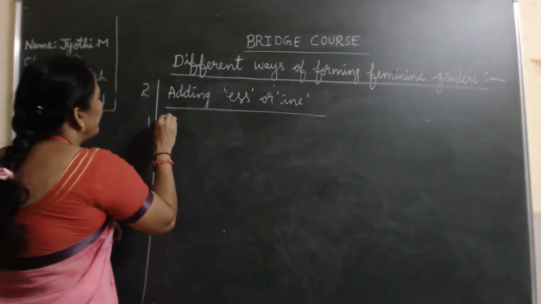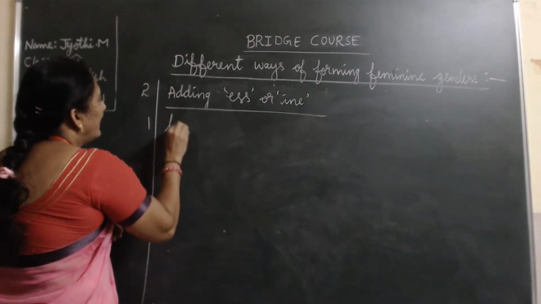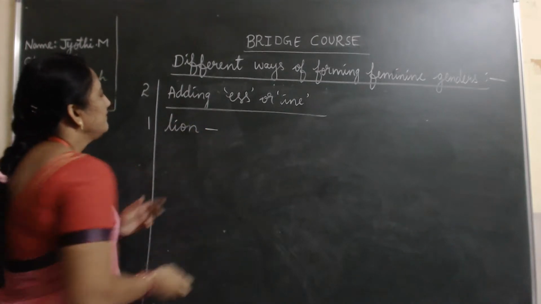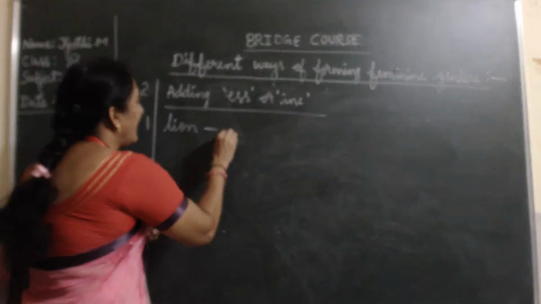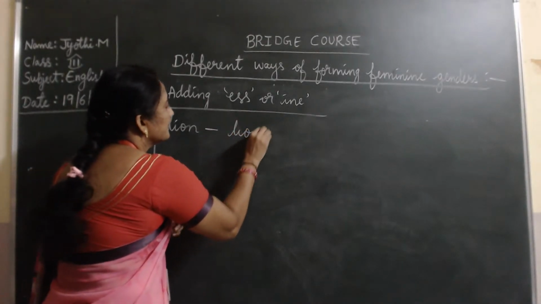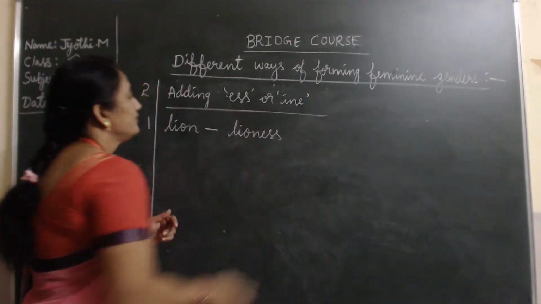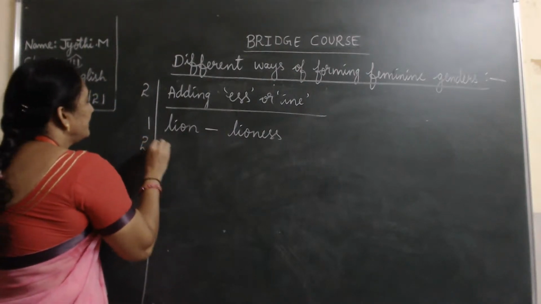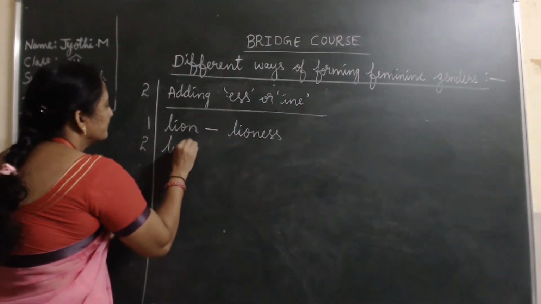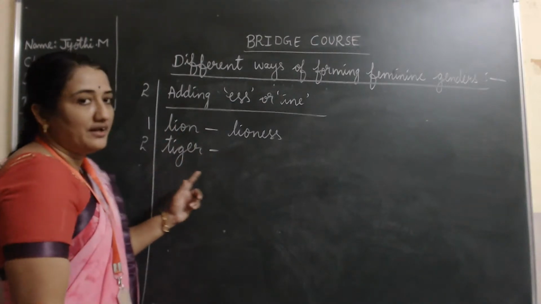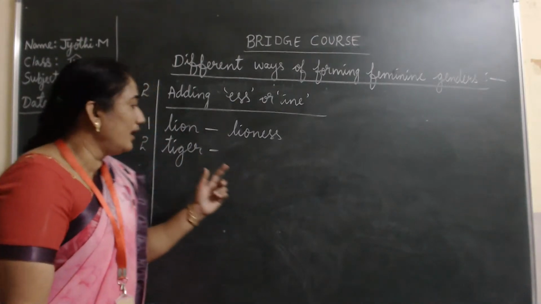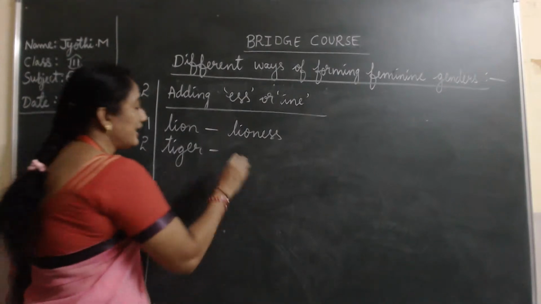For example, lion. See, what is the female lion called? It is called the lioness. Then, tiger. This is the male gender. What is the female gender called? It is called the tigress.